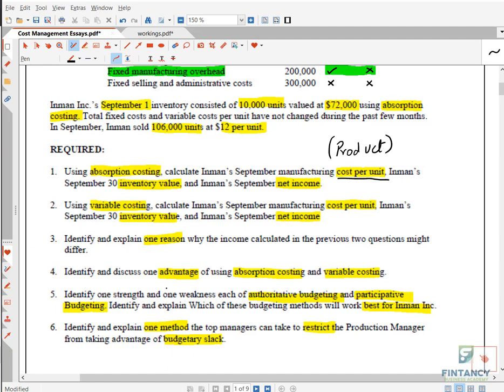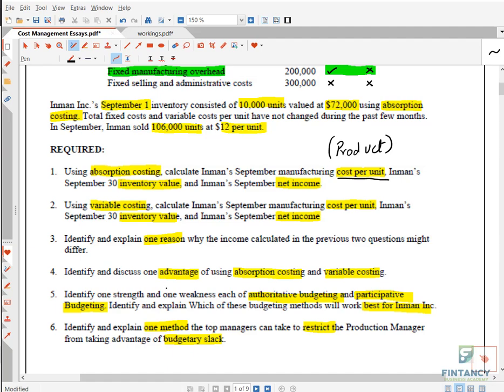Then authoritative budgeting, strength and weakness. What is the good thing about authoritative budgeting? That it's easy to implement, quick, right? Anything you can write in the chat box if you like. So authoritative budgeting, what is the good thing? It is quick and it is less costly. What about the weakness of authoritative budgeting? Demotivation, because when you impose, the managers will get demotivated.